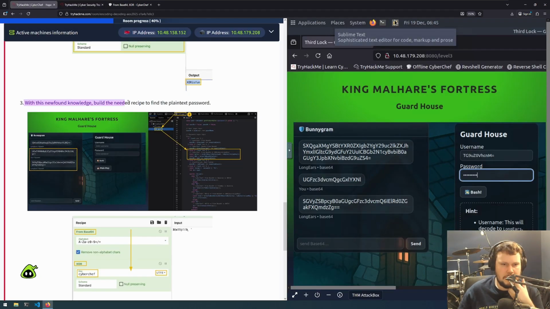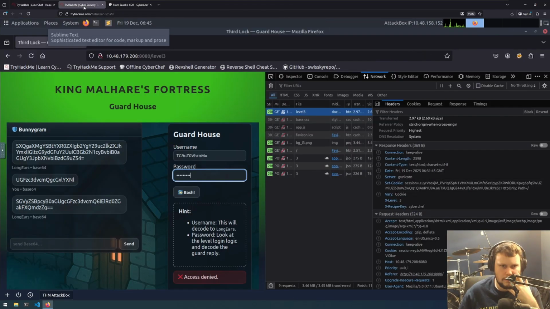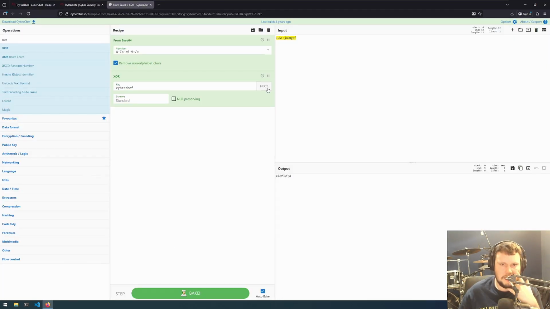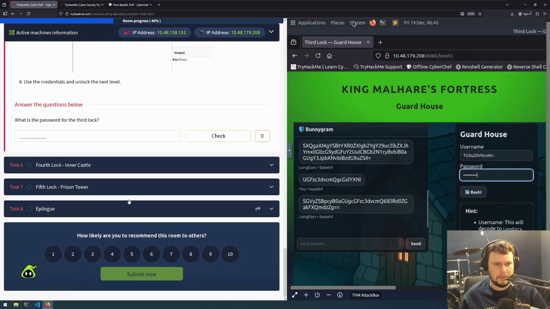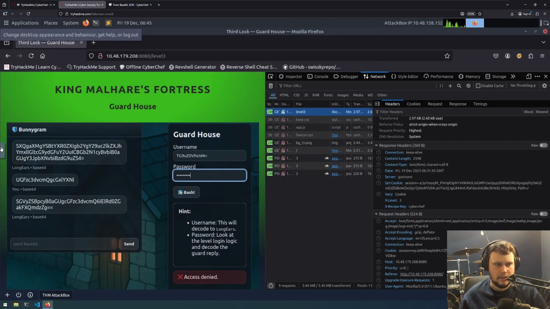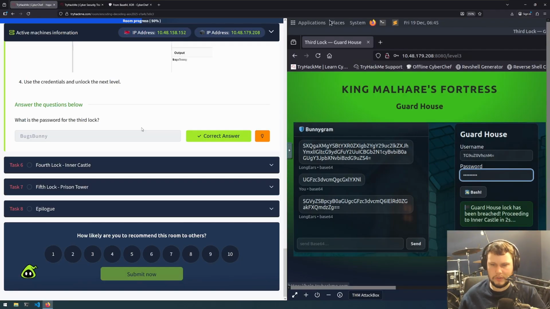So build the needed recipe to find the plain text password. From base64 and XOR with the key CyberChef. It's on hex, it needs to be UTF-8. There we go. Bugs Bunny. So may as well paste that here, and now inside here, just type in Bugs Bunny. That's correct. So now onto the next one.